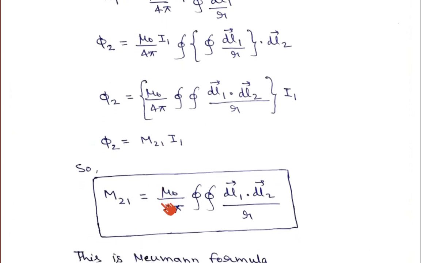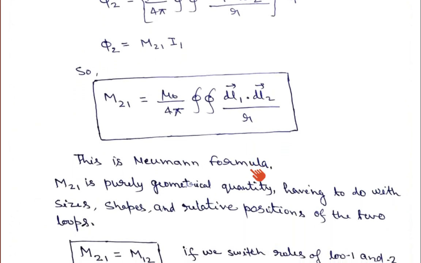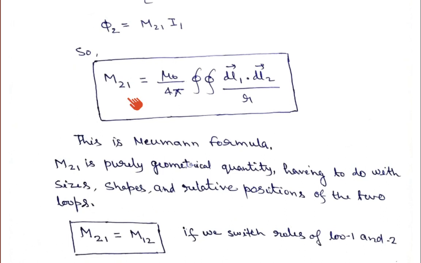If you compare both expressions, what will we get? M21 is equal to this quantity in the bracket. So M21 is equal to mu 0 upon 4 pi double line integral dl1 vector dot dl2 vector upon r. This quantity is known as the mutual inductance of loop 2 because of the flow of current in loop 1, and this formula is known as the Neumann formula.